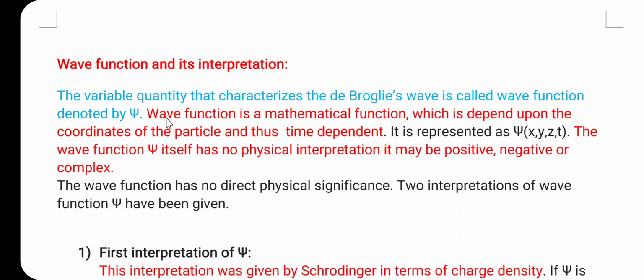The wave function is a mathematical function which depends on the coordinates of the particle and thus on time. So we can say that the wave function is a function of time and the coordinates x, y, z, and that is why it is represented as psi, a function of x, y, z and t.